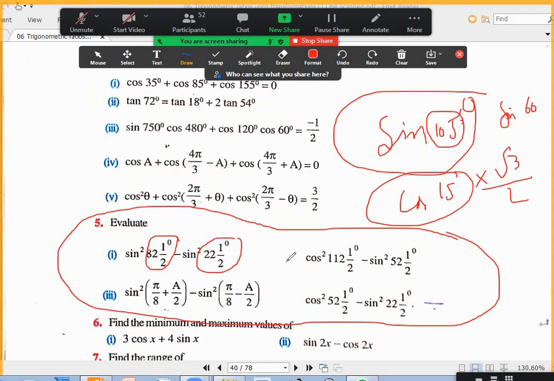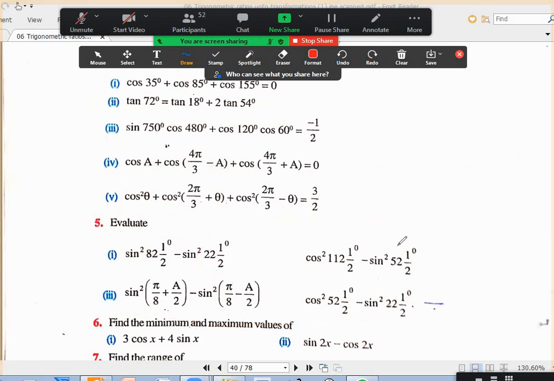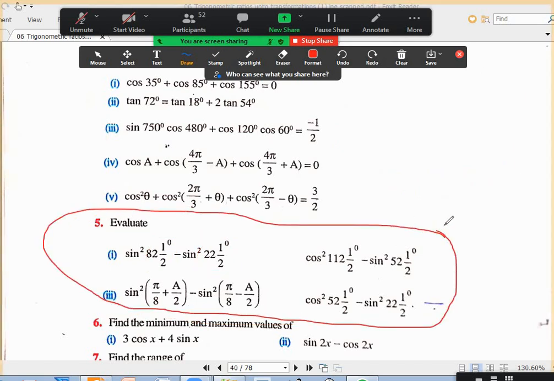All these 4 are based on these formulas. Sin square A minus sin square B is sin A plus B into sin A minus B. Cos square B minus cos square A is also sin A plus B into sin A minus B. Both sin or both cos will be sin A plus B into sin A minus B. One cos, one sin will be cos A plus B into cos A minus B. Okay. Any other doubts in these 4 questions? Anybody?